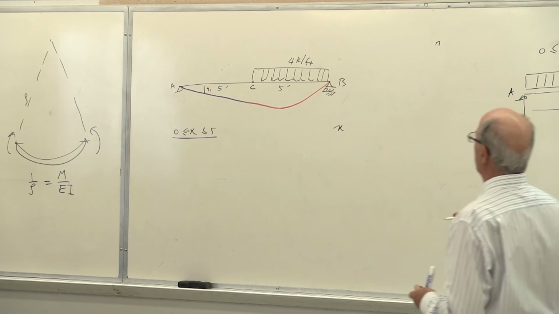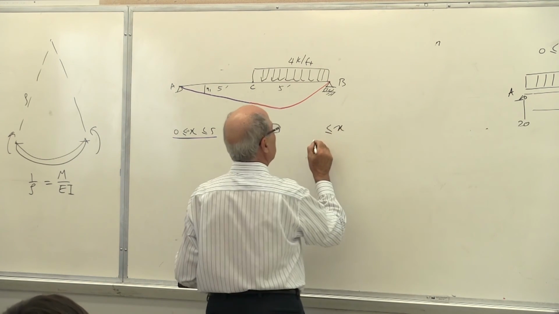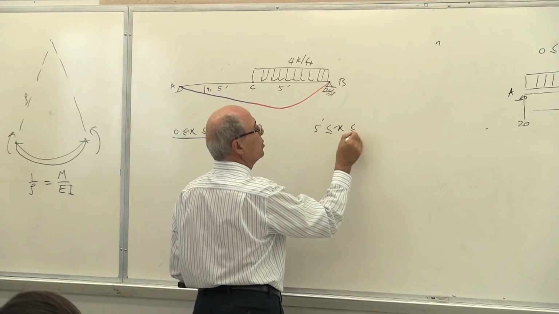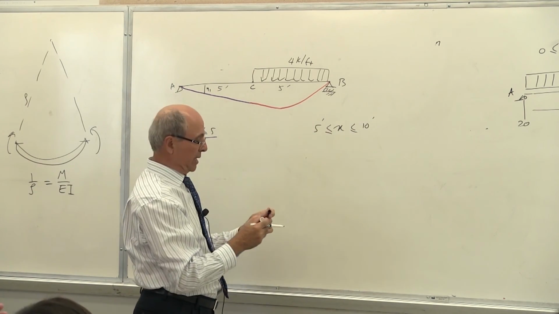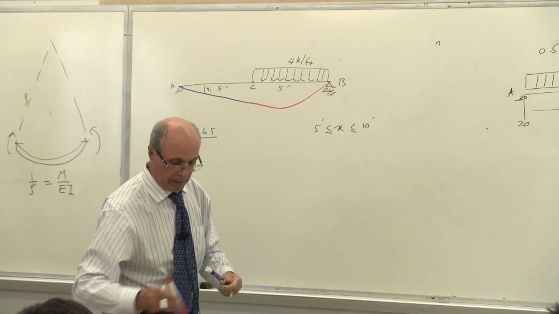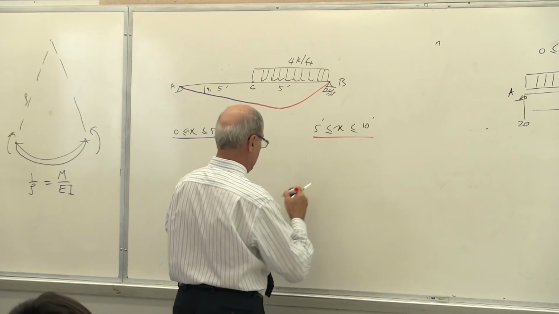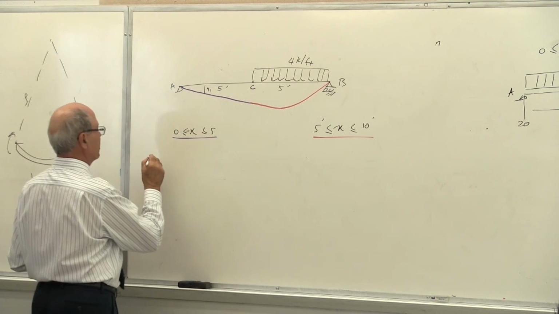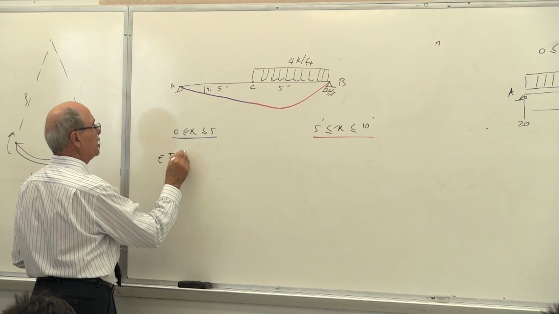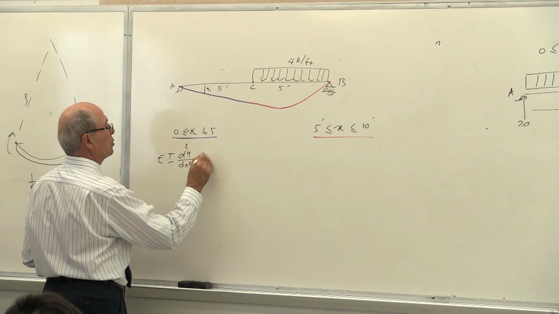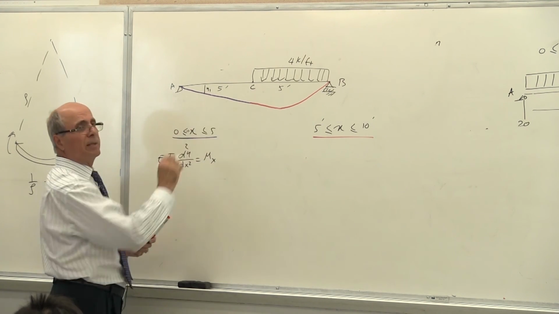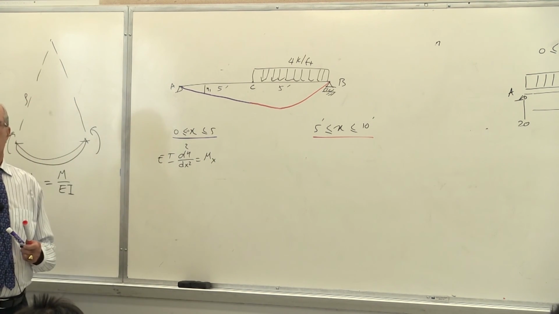With one big difference between the 2. Here, X changes between 5 feet to 10 feet, because that's the only region I can use, and that is the red. Right. Now you have to write two sets of equations here. EI d2y over dx squared equals M(x) for the purple area.